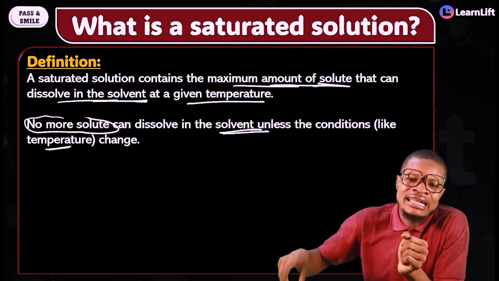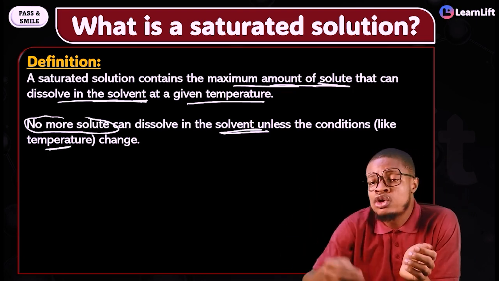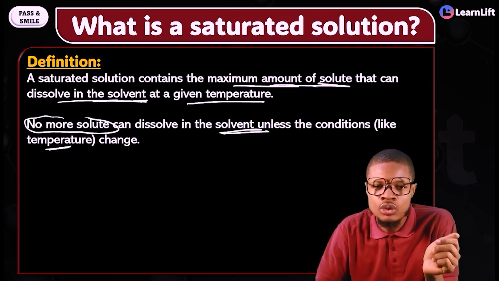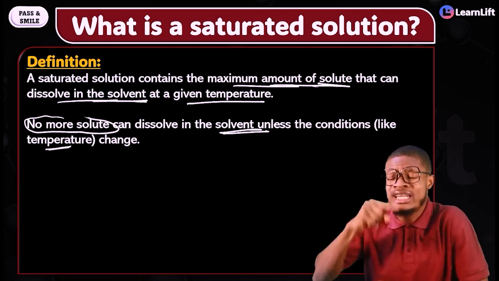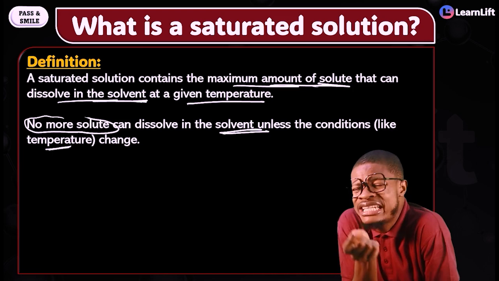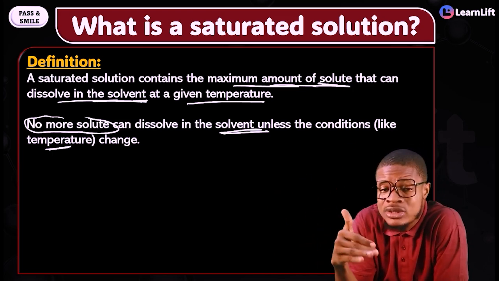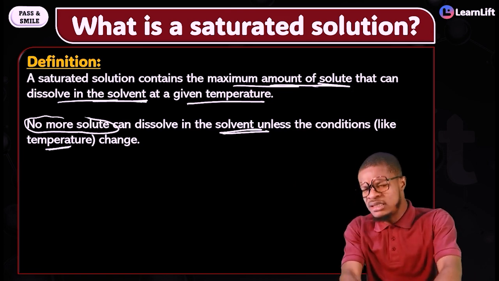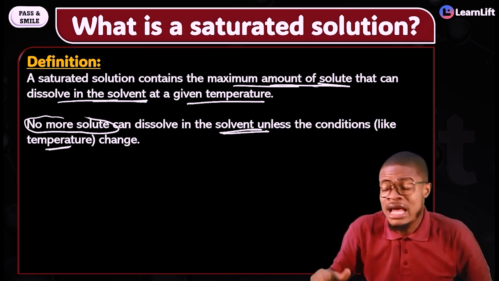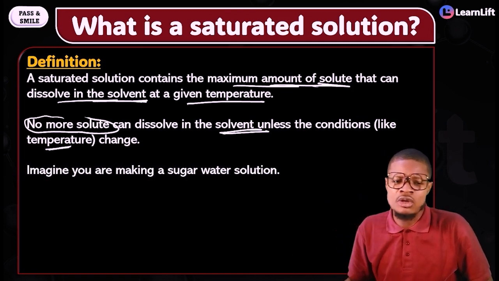In other words, can a saturated solution dissolve more solutes? No, it cannot. What is a saturated solution? A saturated solution is a solution that contains the maximum amount of solute that can dissolve in the solvent at a given temperature. I know it's still looking confusing, but let me explain something to you.